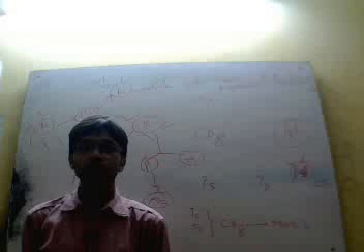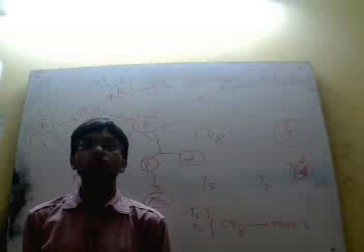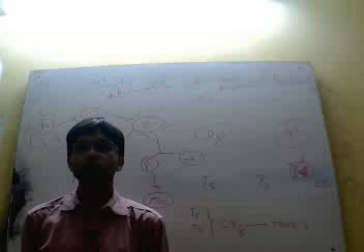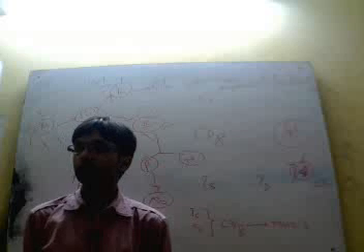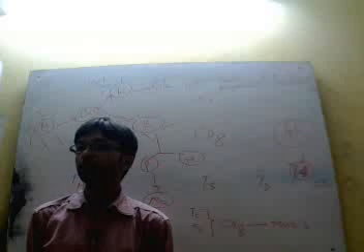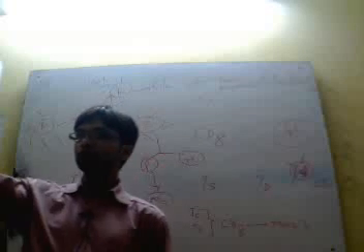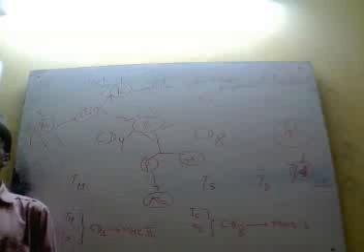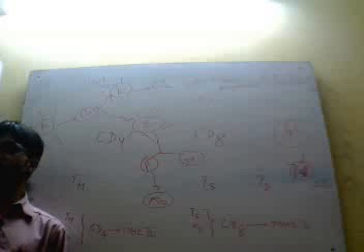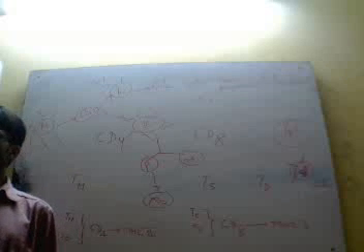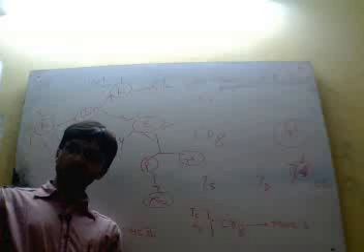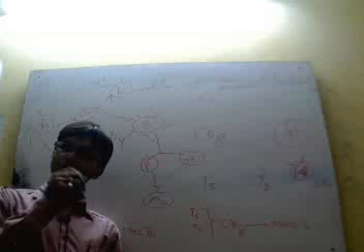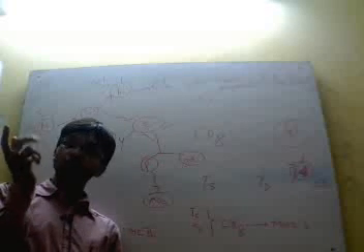Also you can say TH cell is CD4 plus CD8 minus. This is true or false? TH cell is CD4 plus CD8 minus. It's true. Then they can give so many options, like TD cell CD8 plus, CD4 plus, CD4 minus, CD8 plus. The reason behind this is that they contain only one. Either they are CD4 plus, then CD8 minus; if they contain CD8, then CD8 plus and CD4 minus.